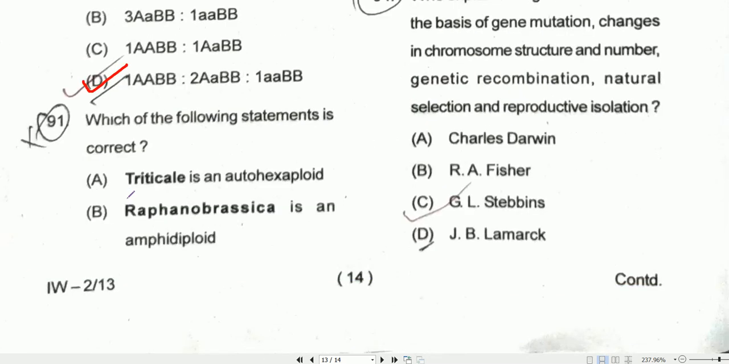Coming to question number 91, which of the following statements is correct? So here, in case of Raphanobrassica, it is an amphidiploid. So option B will be the correct one.